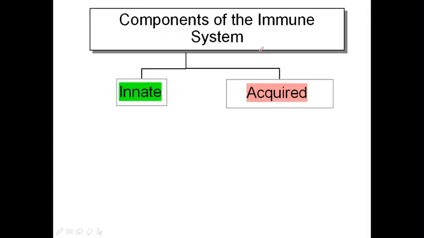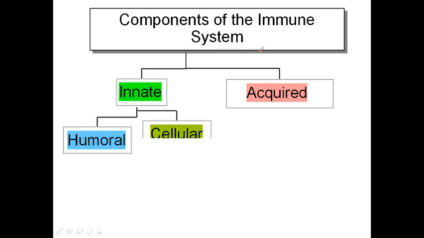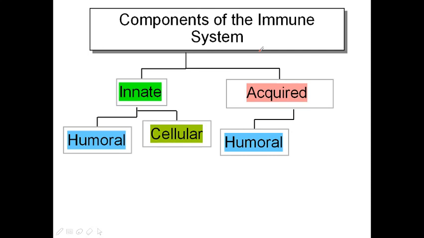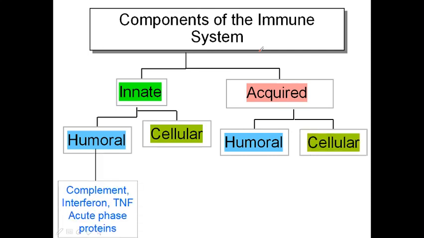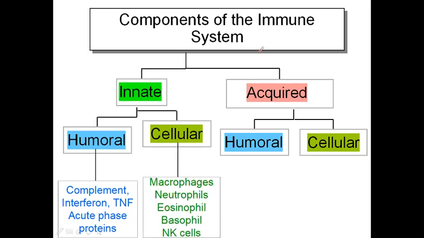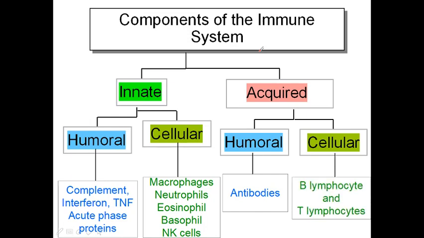If you differentiate the immune system, it is innate and acquired, and in innate immunity there is humoral and cellular. On the other hand, in acquired immunity there is also humoral and cellular. In innate immunity, the humoral component includes complement, interferon, and TNF. The cellular component includes macrophage, eosinophil, neutrophil, and basophil. In acquired immunity, the humoral component is antibody and the cellular component is B and T lymphocytes.